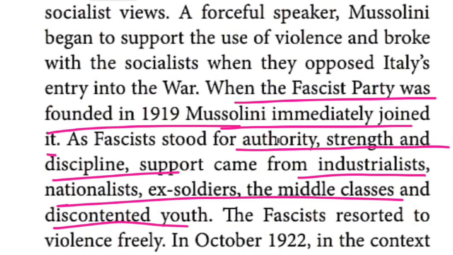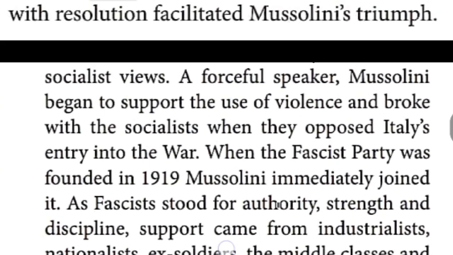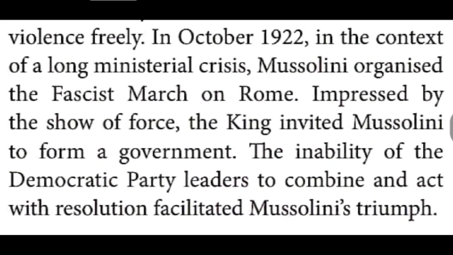So the Fascist Party resorted to violence freely. They conducted violence in Italy. In October 1922, Mussolini and his followers led a march.